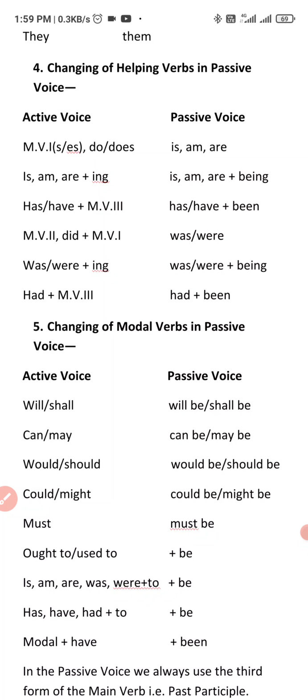Third, if the active voice has the helping verb has or have along with am, we third, in passive voice we would use has or have plus been. It means has been or have been. Fourth, if the active voice has am, we second, or did, then in passive voice we'll use was or were according to the subject. Next, if the active voice has was or were plus an ing verb, in passive voice we'll use was or were plus being. If the active voice has the helping verb had along with am, we third, in passive voice we would use had been.